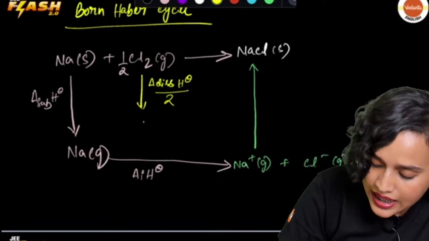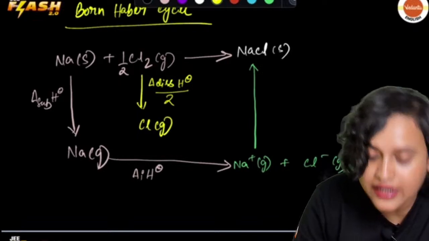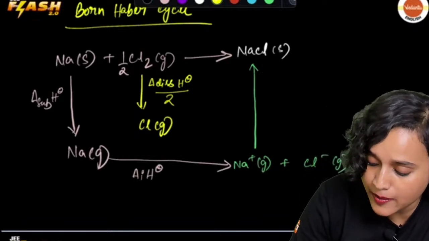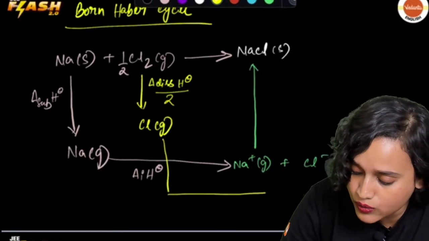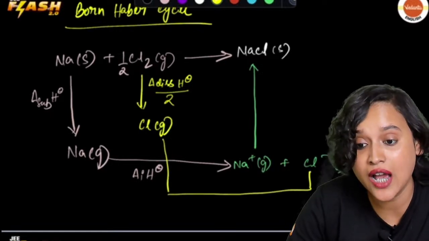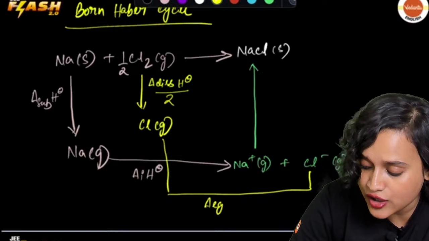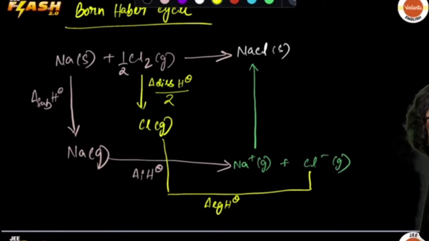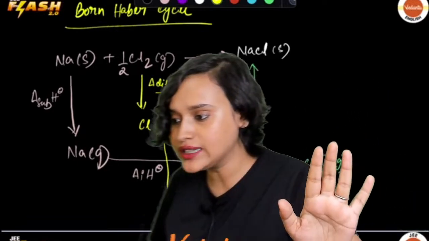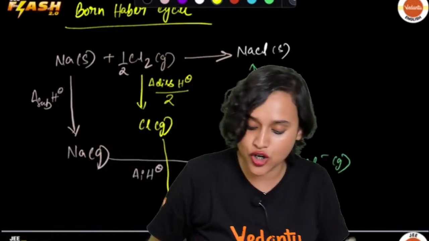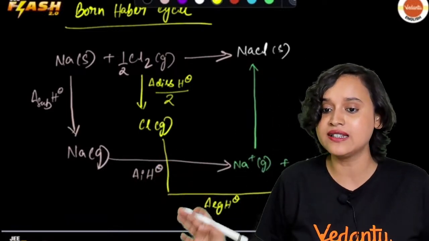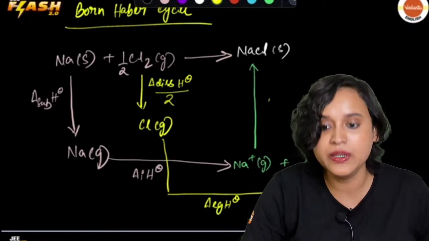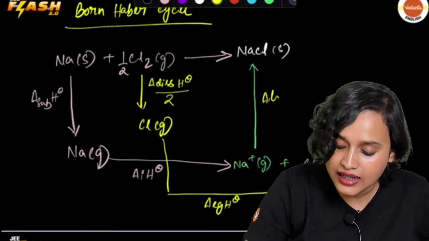After doing this, I will get chlorine in gaseous state. Now you will need the standard enthalpy of electron gain, the electron gain enthalpy, to convert it into Cl minus. And then there will be delta lattice.